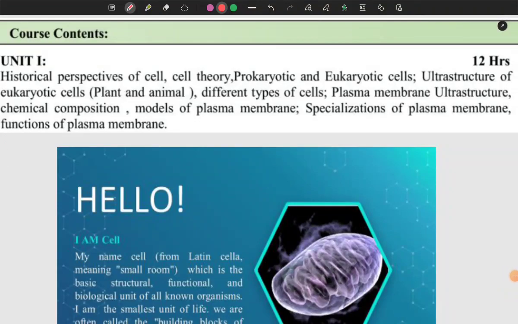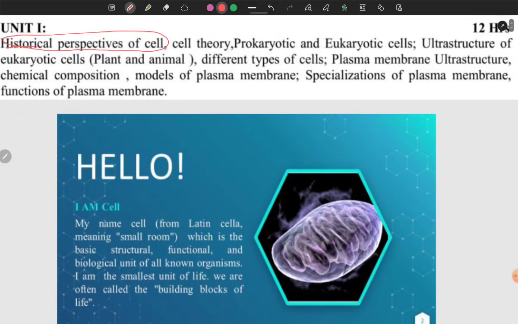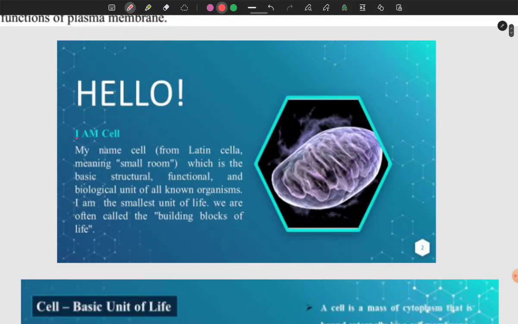So today we will discuss unit 1, and the first topic is historical perspectives of the cell. We will continue with this. First we will learn what a cell is. The word cell is derived from the Latin word cella, meaning small room, which is the basic functional, structural and biological unit of all organisms.